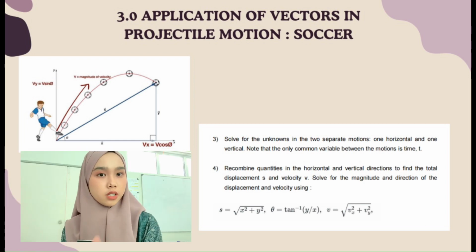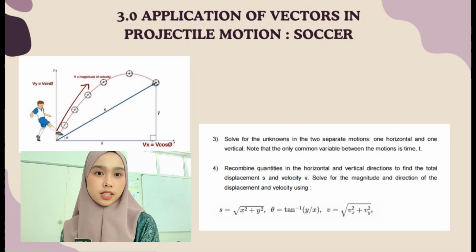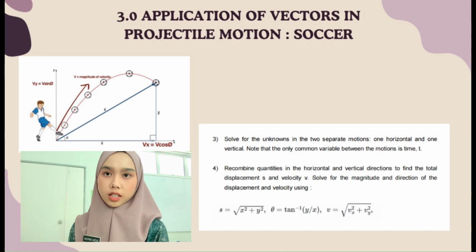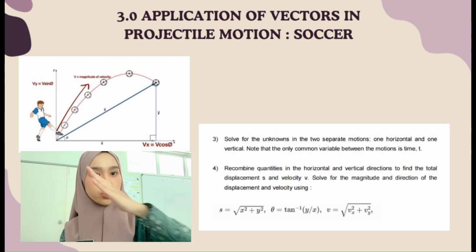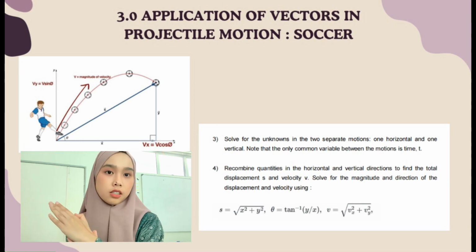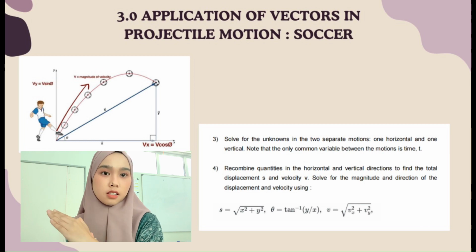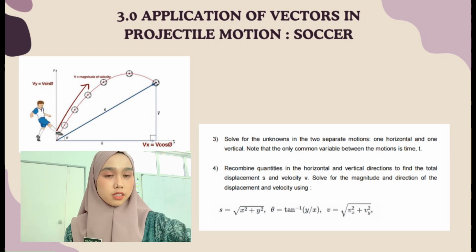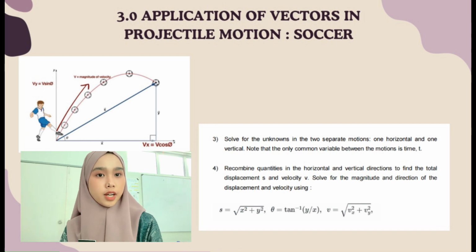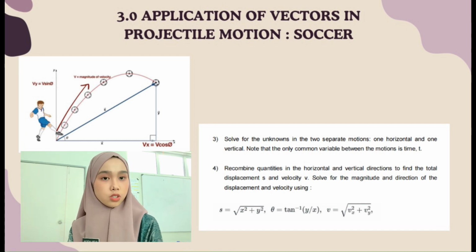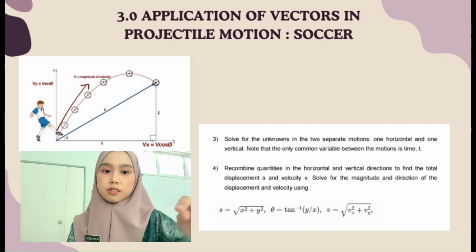Okay. For the total velocity, the magnitude of the velocity that we can find is we use the Pythagoras theorem concept, which is this one from there, and then we add the velocity of the x-axis and also the velocity of the y-axis, and we can find the magnitude of the velocity, which is, the velocity is a vector.